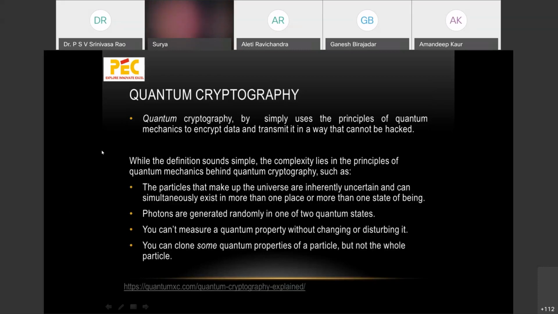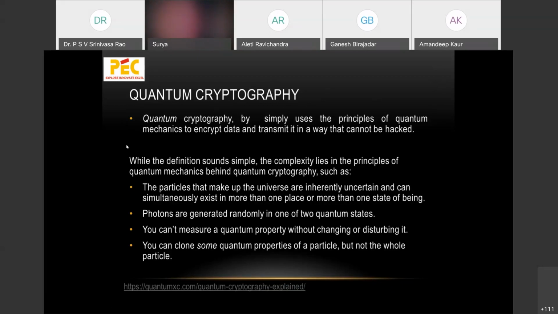Now, there are other concepts, like you must have heard about quantum cryptography. For this, quantum satellites have been launched by China and others. So we'll just discuss in brief what quantum cryptography does. Quantum cryptography basically uses the principles of quantum mechanics to encrypt data and transmit it in a way that it cannot be hacked.